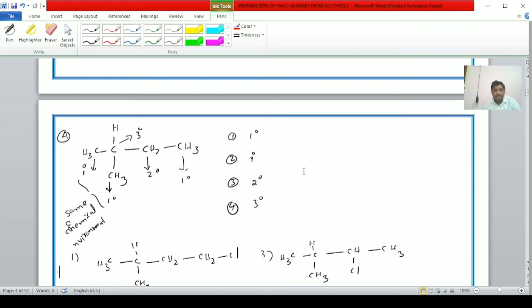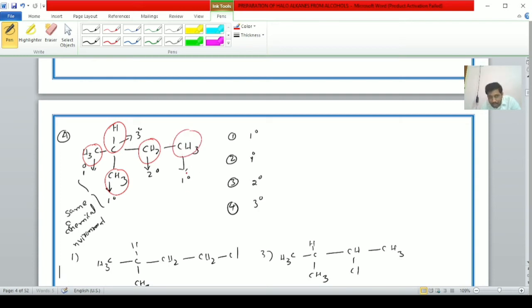See student, the complete structure of this compound is as follows: CH3 taken twice, CH2, CH3. That is, CH3 groups, CH2 and CH3.